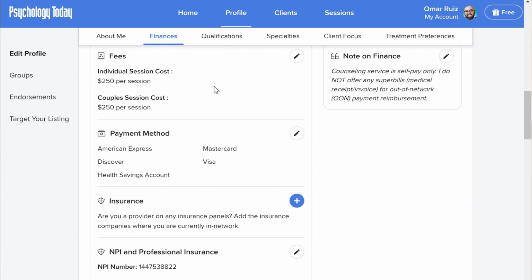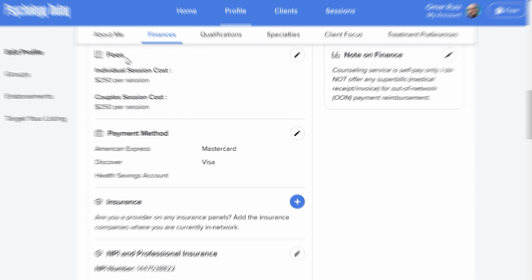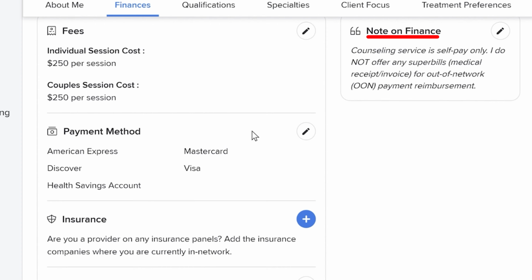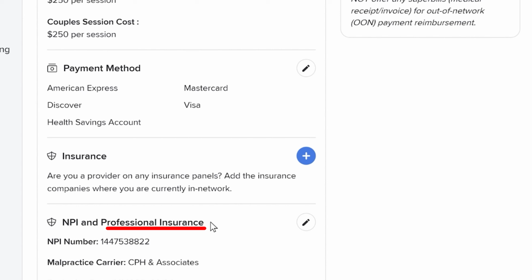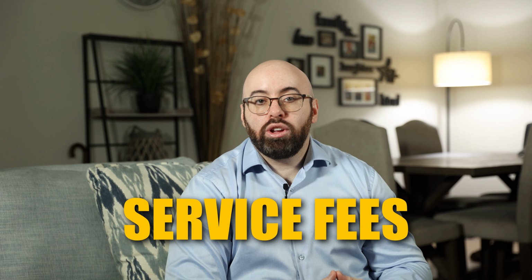Here, there are 5 sections for you to edit, including your service fees, a brief note about finances, the payment methods that you accept, any insurances that you take, and your NPI plus professional liability insurance information. Let's quickly go over your service fees.